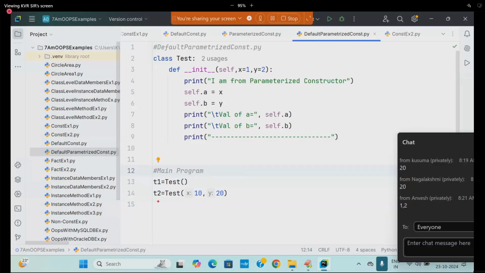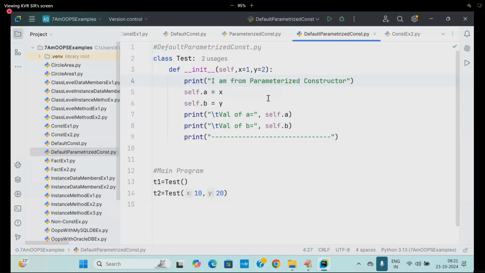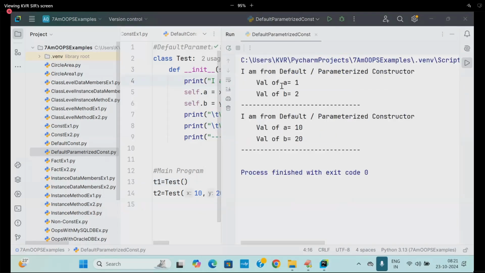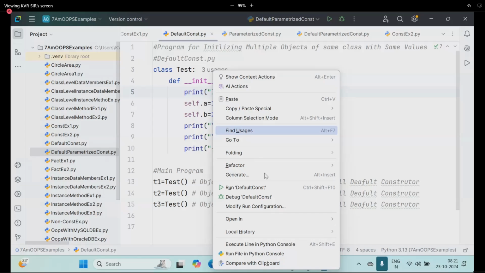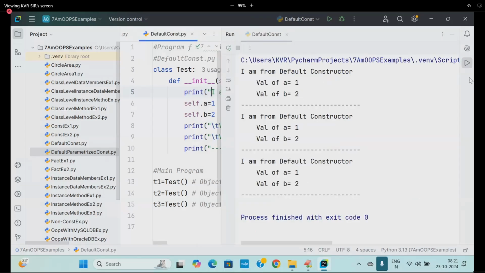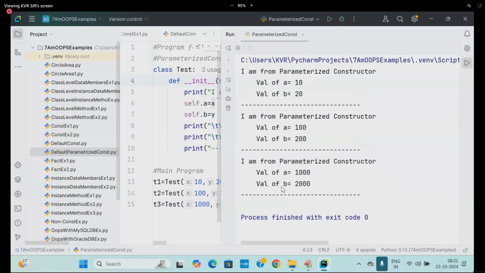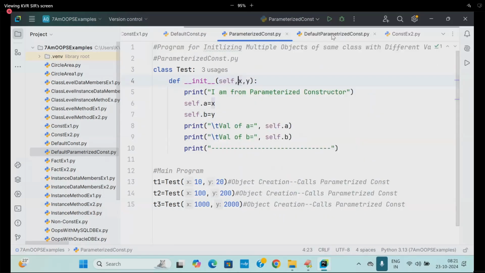For the parameterized constructor, what do I need? T2 is going to self. X value 10 goes to this x, y value goes to this y. Is it satisfied for the parameterized constructor also? So this is satisfying the need of default as well as parameterized constructor. Like how I got the output earlier, now I completely got it. Default constructor I got, parameterized constructor I got. Perfect. Earlier, default constructor executed 1, 2, 1, 2, 1, 2. What is the next one here? Parameterized constructor 10, 20, 100 like that. This is also satisfied here. Next, both of them I am writing.